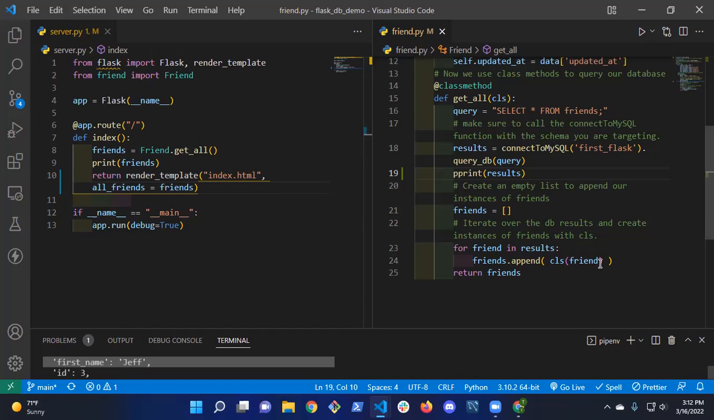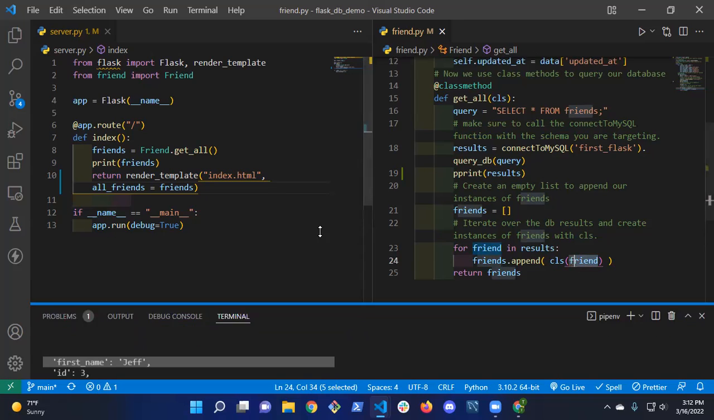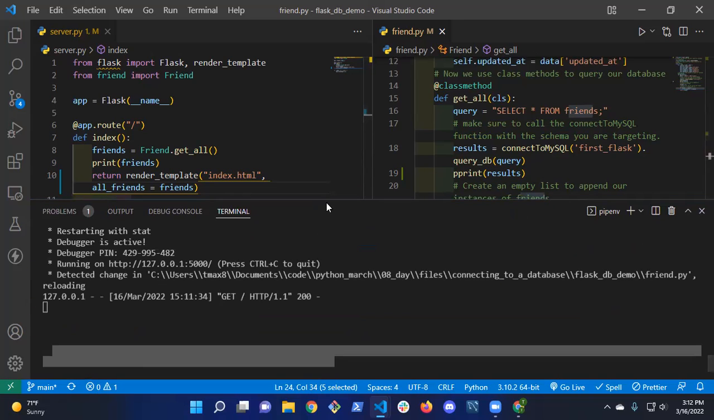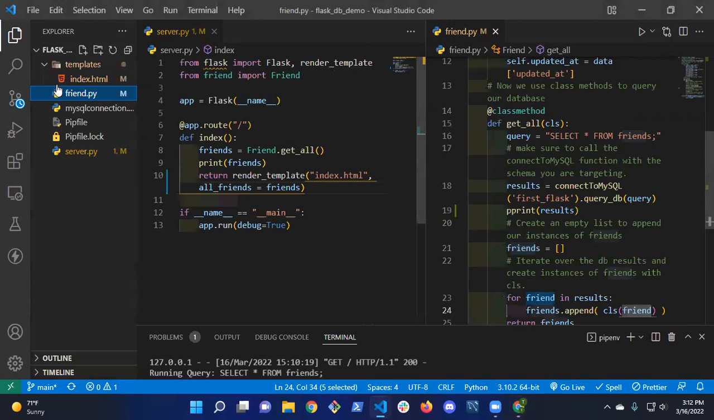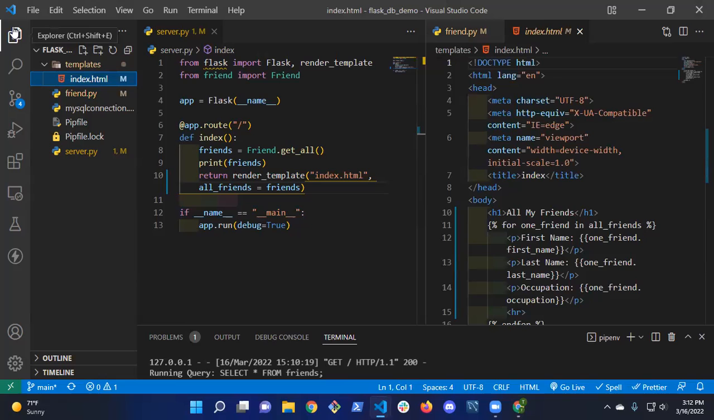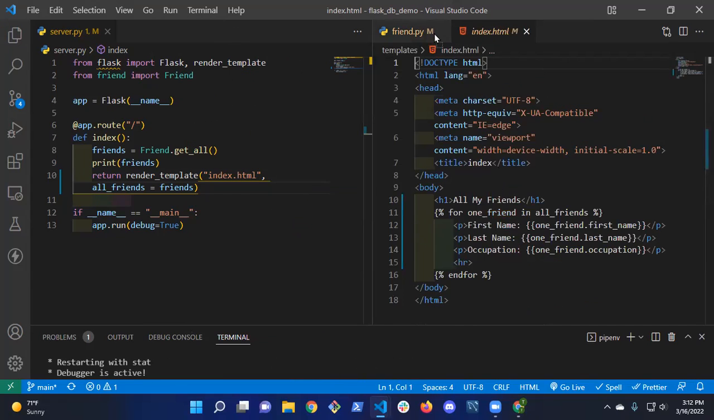We use those dictionaries here, right? Because friend is each individual item in this list that comes back, and we're creating a new instance of friend from each one of these. And then in our HTML, I can put these side by side. If I look in my index.html, it's over here.